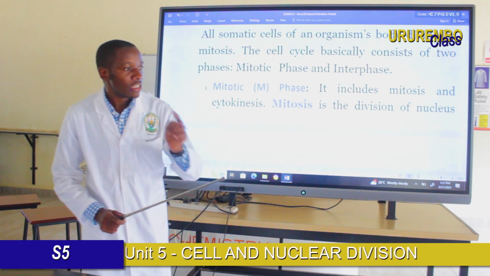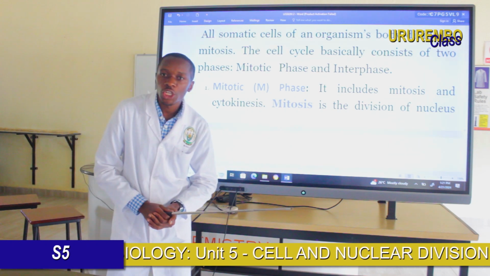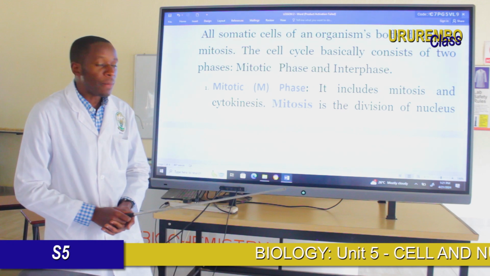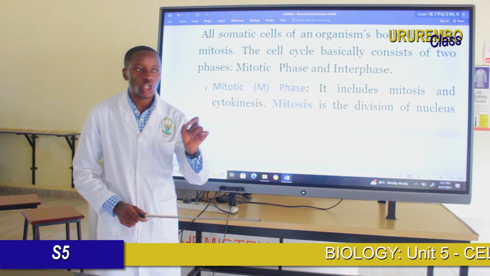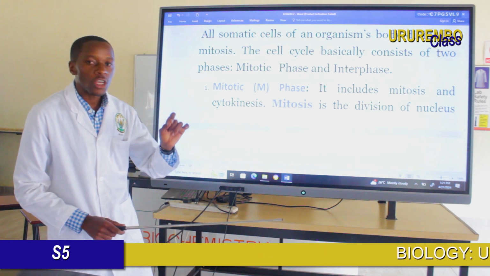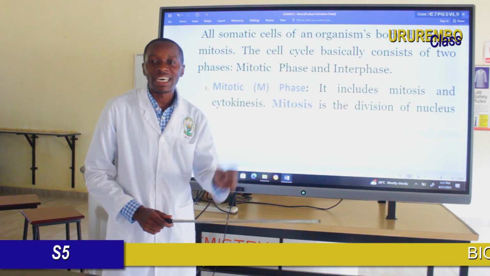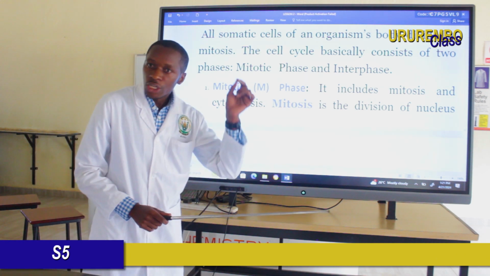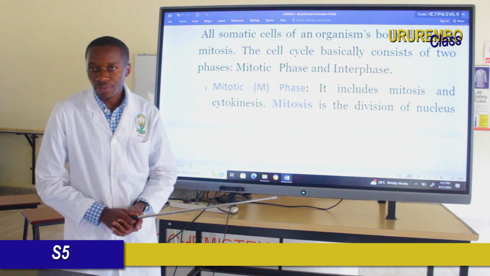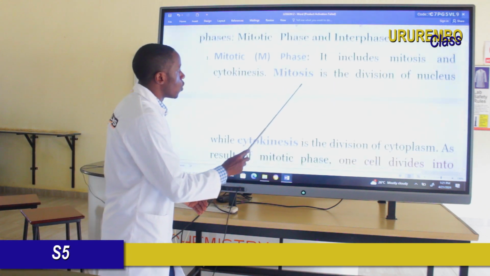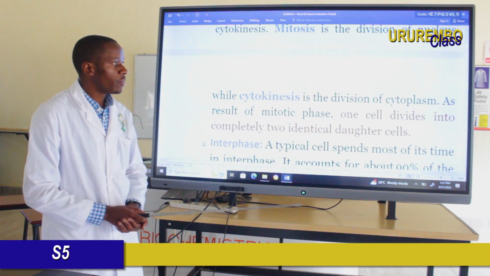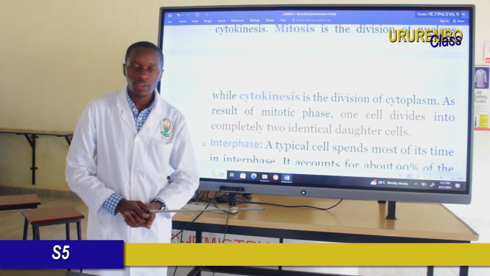Yes, you know it. Cytokinesis is the division of the cytoplasm. And mitosis is the division of a single nucleus that will produce two genetically identical daughter nuclei. This is what is called mitosis, while cytokinesis is the division of cytoplasm, as I have said.